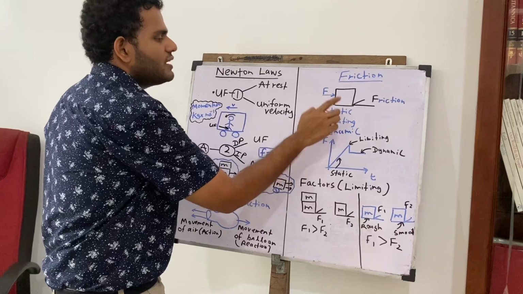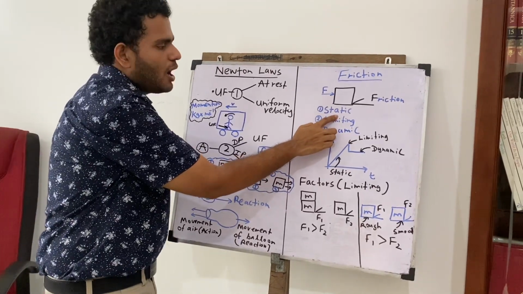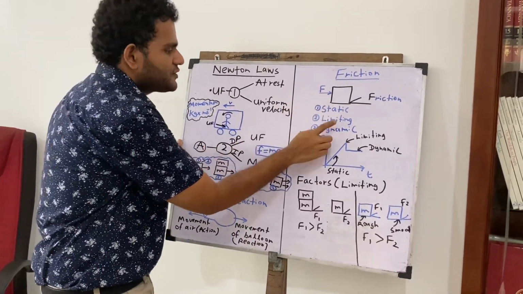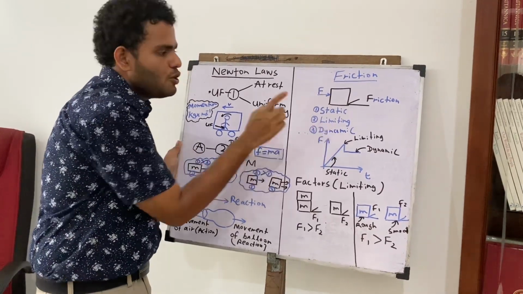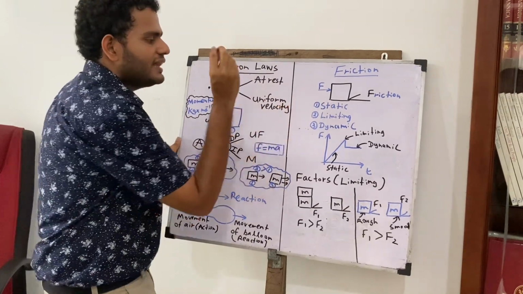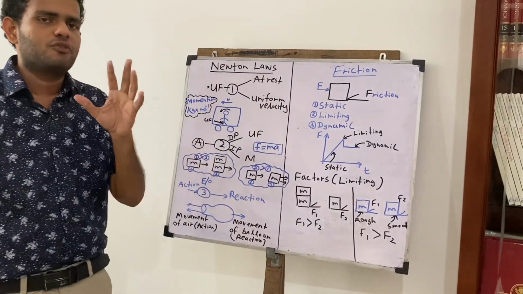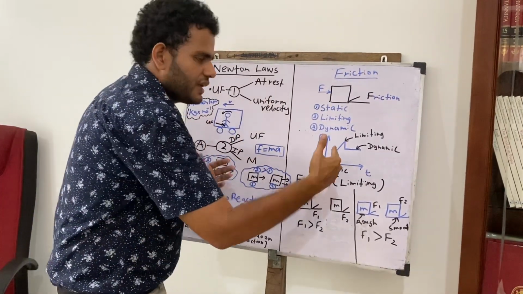The static friction, that is the friction which is acting on a particular object when an object is at rest. The next one is the limiting friction, that is the frictional force which is acting on a particular object when an object just begins to move, and the other one is dynamic friction, that is the frictional force acting on an object when an object is moving.